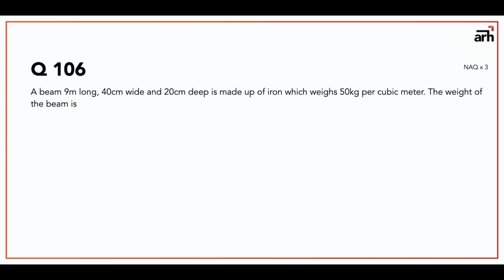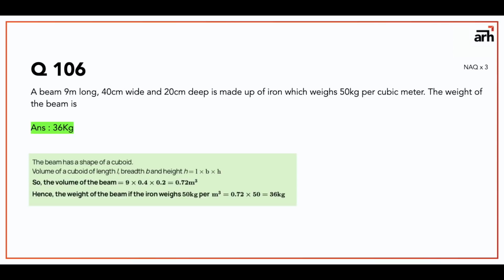Yeah. Okay. A beam 9 meter long, 40 centimeter wide, and 20 centimeter deep. I mean the length, breadth, and height. The dimensions of the beam, which is cuboidal in shape, are given. It is made up of iron, which weighs 50 kg per cubic meter. The weight of the beam is, so what you've got to do is find the volume of the beam. That comes out to be 36 kilograms. So the answer is 36.